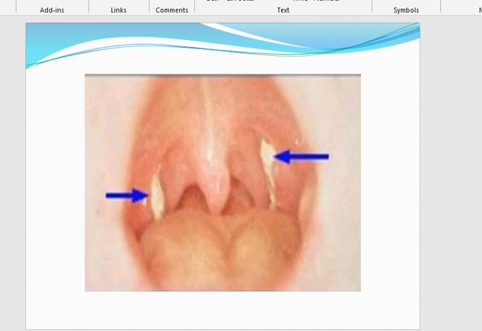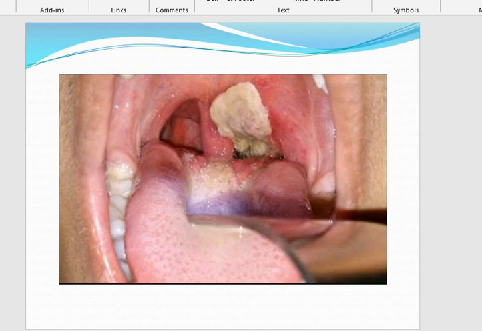Here you can see the involvement. A membrane is present over both the tonsils, and it is involving the pharyngeal area, uvula and tonsil.